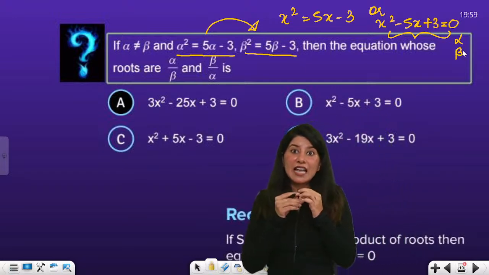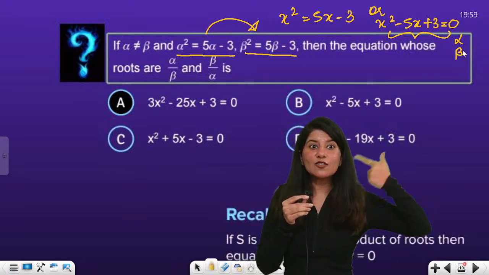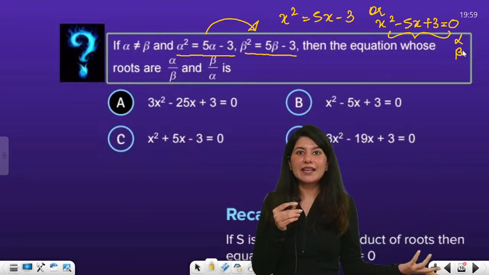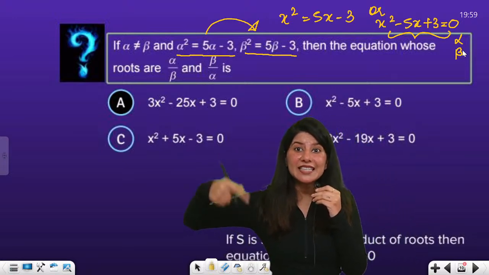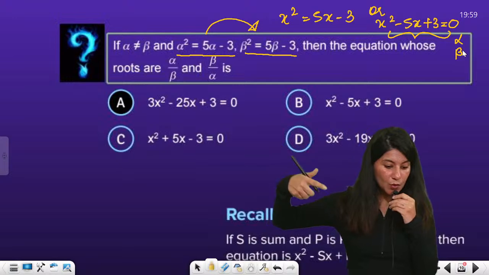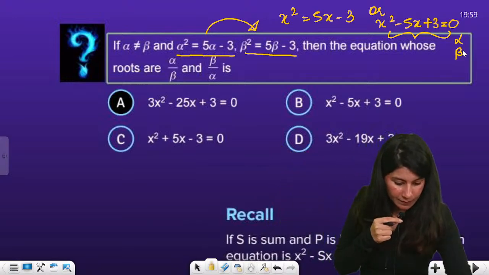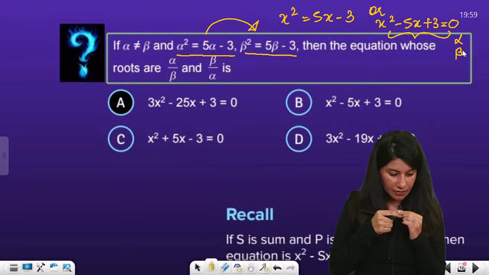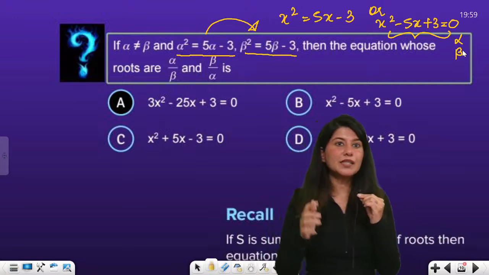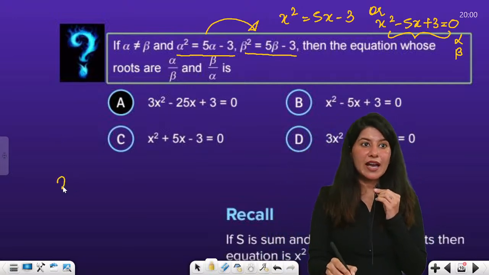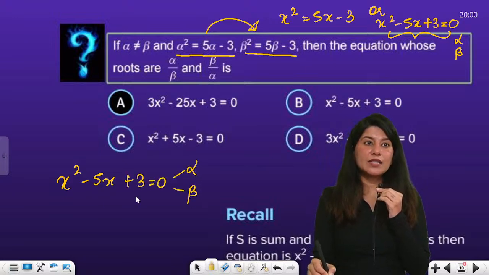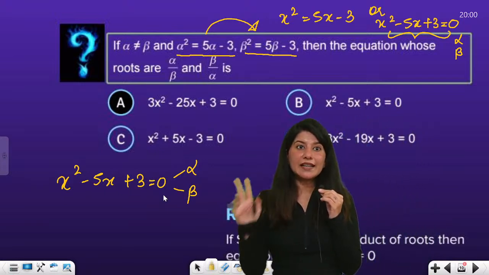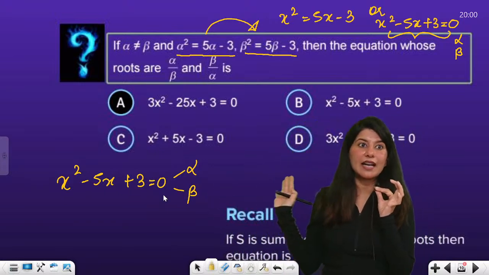Do you understand this? The moment you start listening to me, if I just show you the solution, it will be a solution-showing thing. This is teaching, and this is problem solving skills building, right? We are building problem solving skills as well. Cool. So now I have a quadratic equation x square minus 5x plus 3 is equal to 0, which has two real and distinct roots. That's what I understand from this.